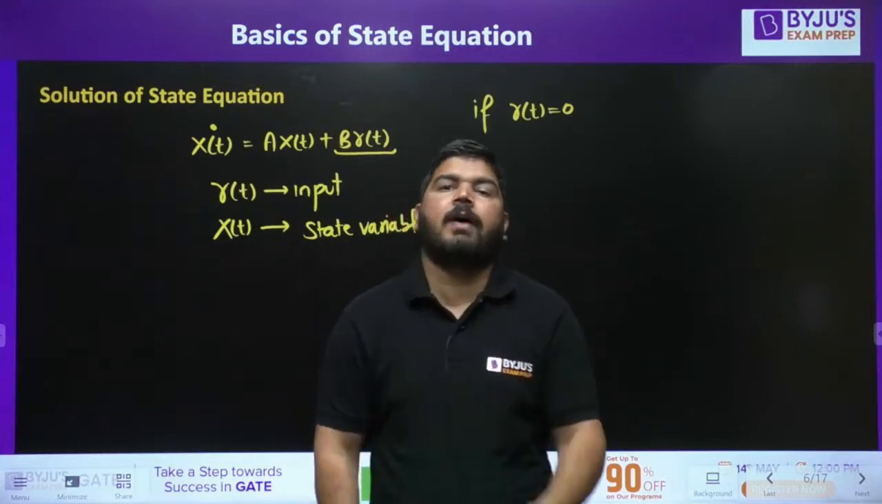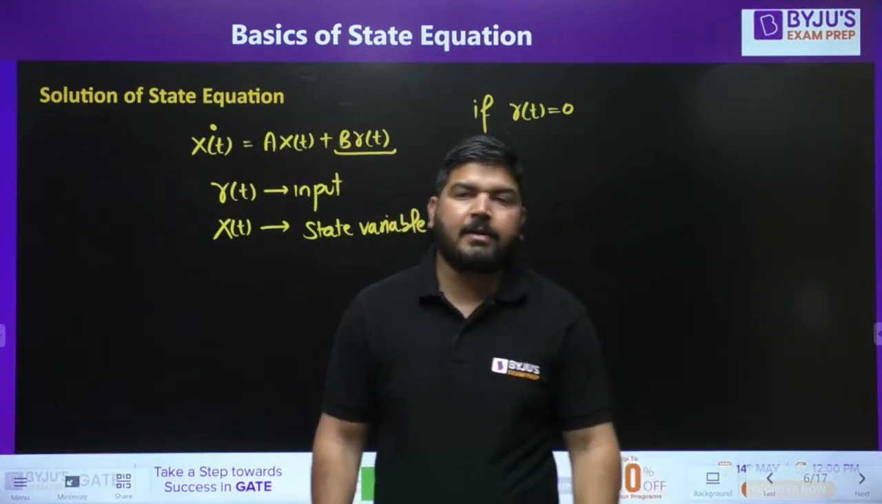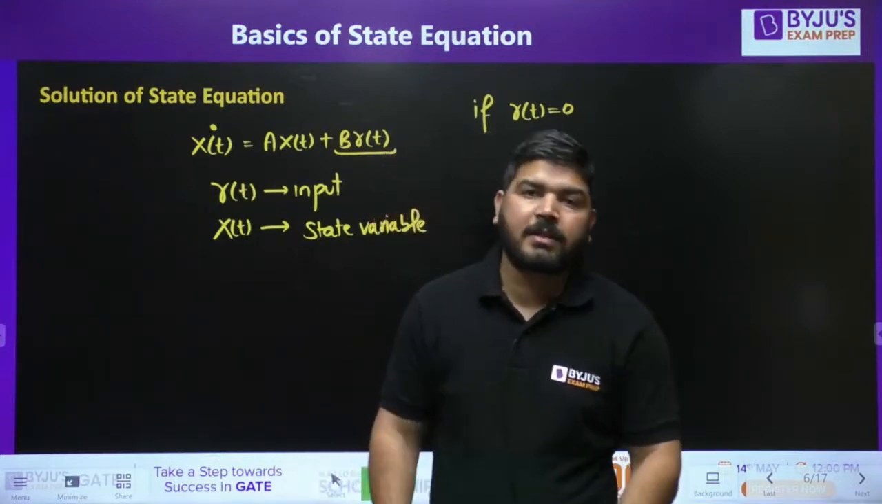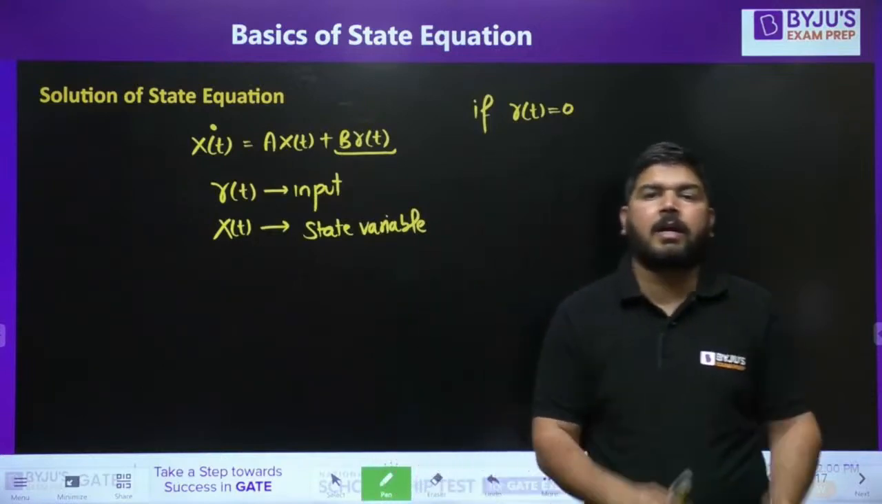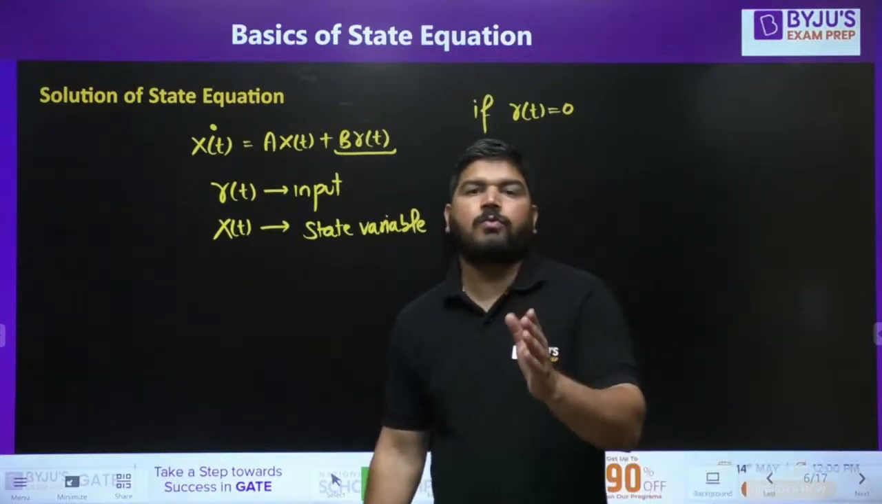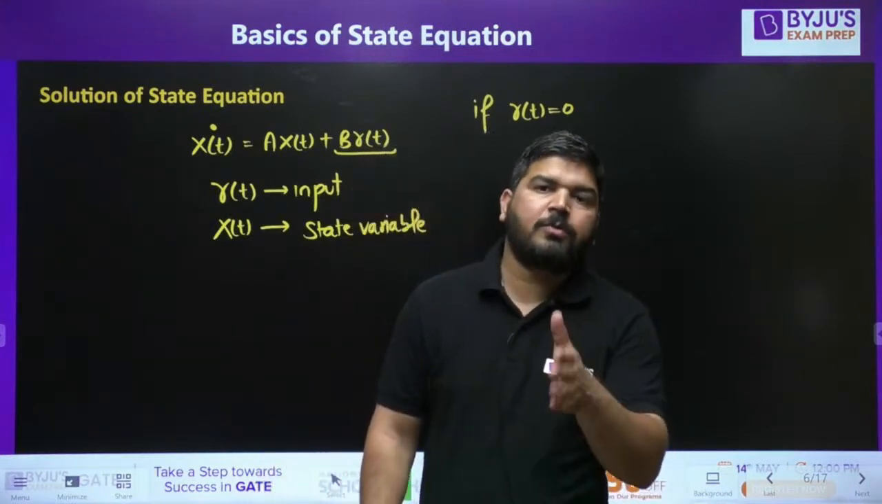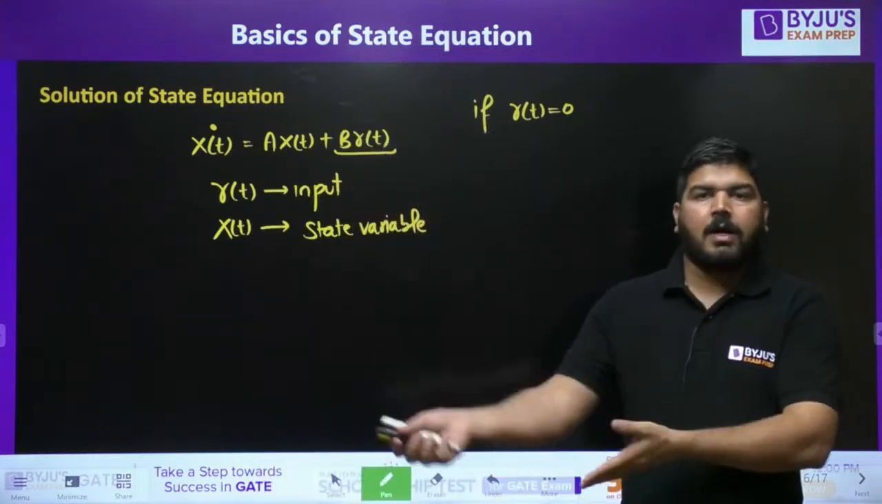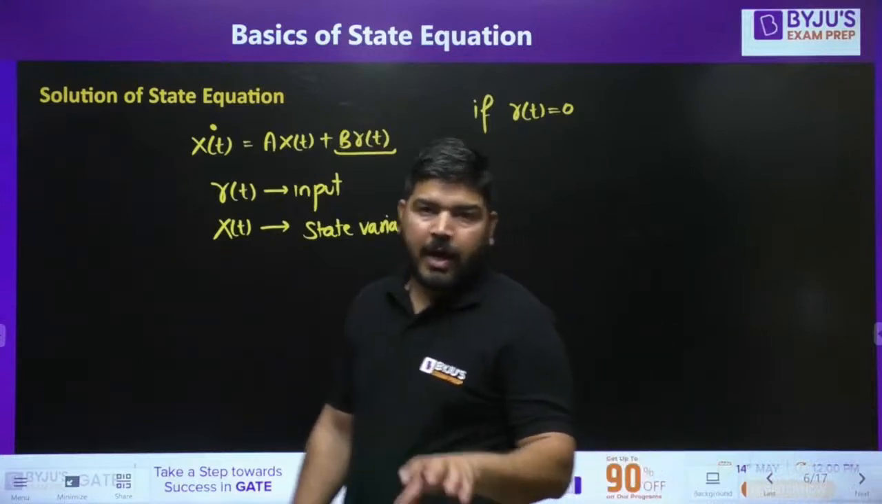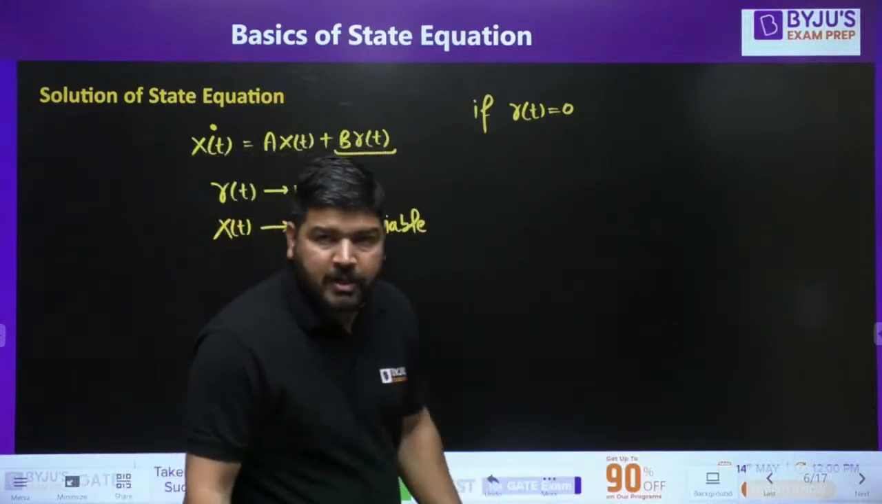They must have some initial value. Let's say there is a circuit in which an inductor and a capacitor are there. In the inductor there is a stored current and in the capacitor there is a stored voltage. We call them initial state variables. Because of those initial values, current will flow in the circuit. I hope you understood the meaning of initial state variable.